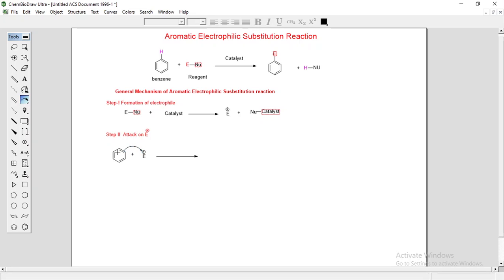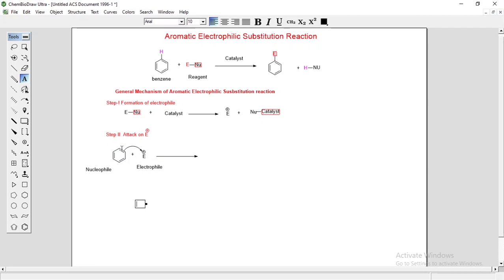So the double bond has two electrons, so this double bond will attack this E, because this benzene is your nucleophile and E is your electrophile. It is an electron deficient species. Electron rich system will attack electron deficient species, so this double bond will attack this E.